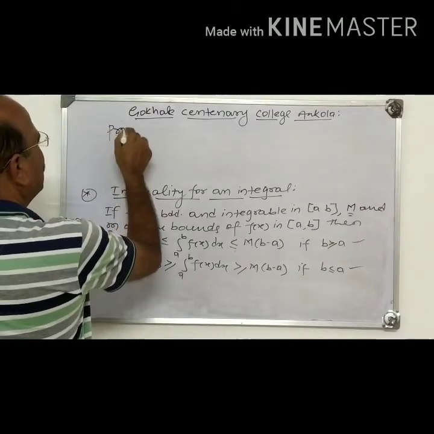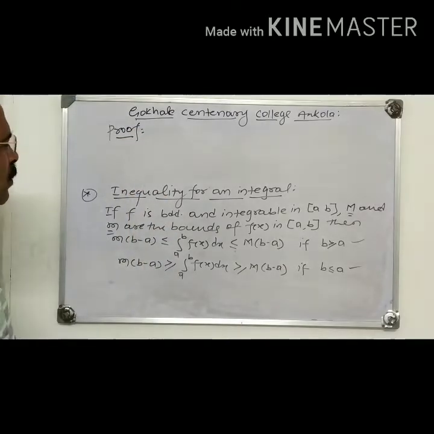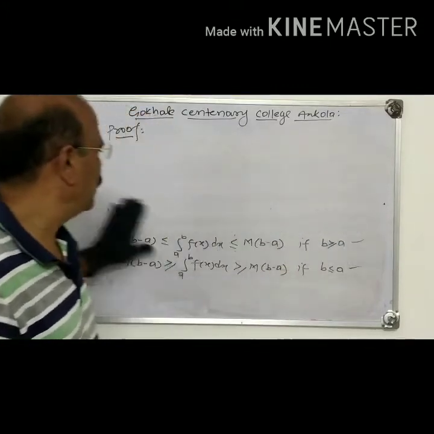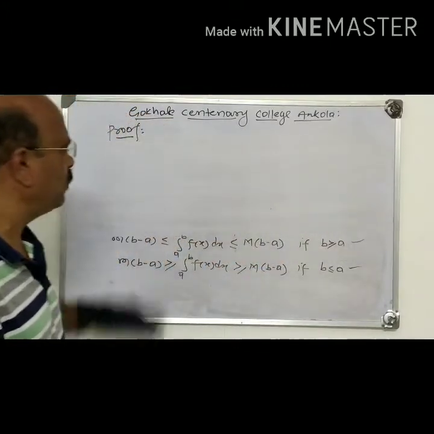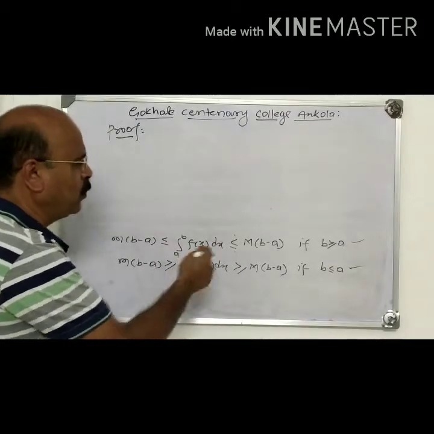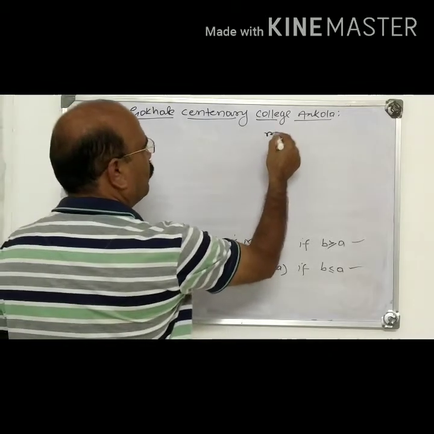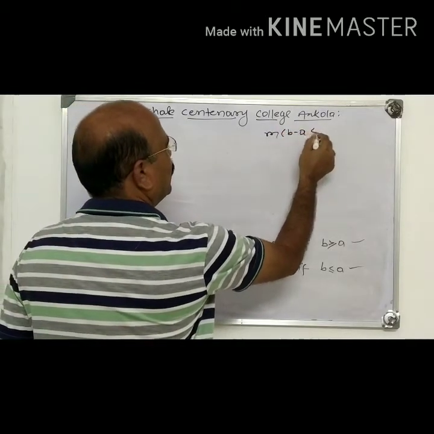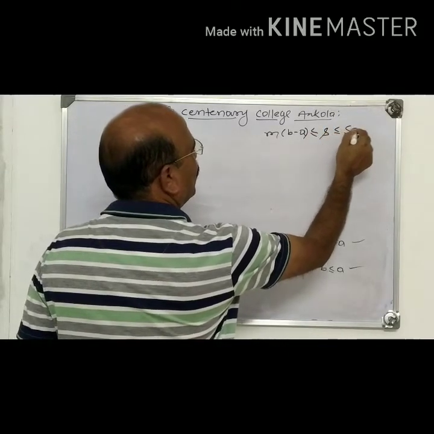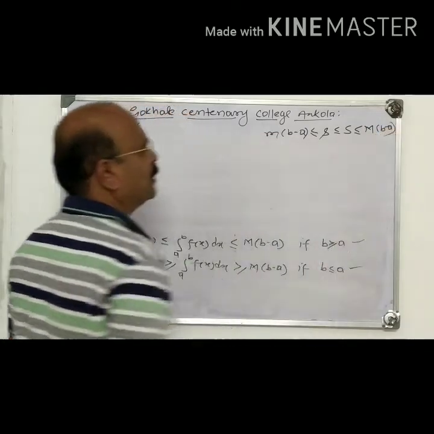How do you prove this? I explain how to prove this one. I think you remember this result. Result is in the beginning of Riemann integration, even before defining what Riemann integration is, we have proved this: m(b minus a) is less than or equal to small s, less than or equal to capital S, less than or equal to M(b minus a).